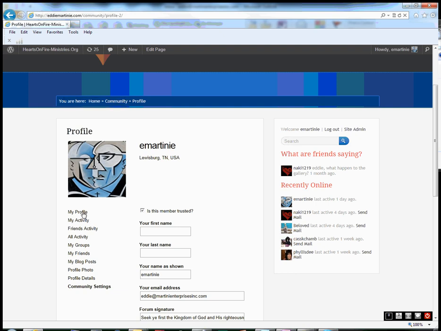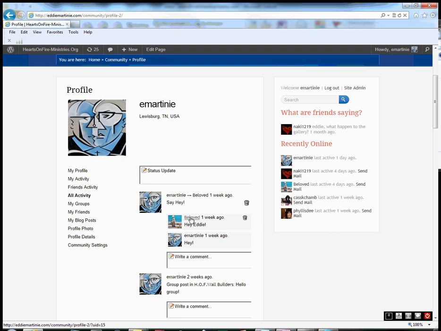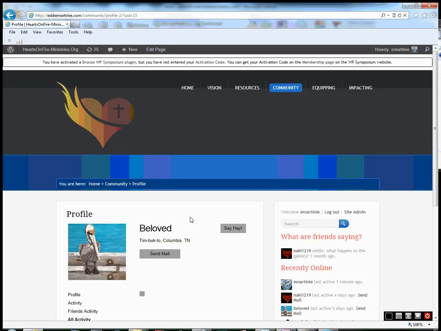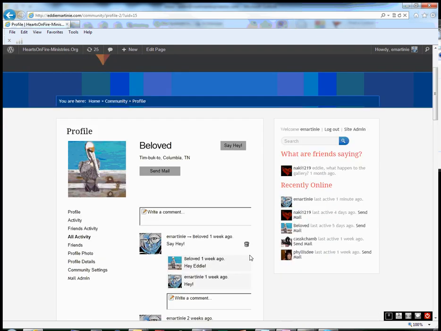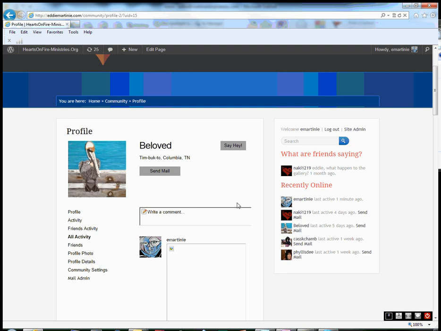Let's go back to all activity, and say there's Beloved. I'm going to click on Beloved, and it takes me to Beloved's profile, and you can see Beloved is in Timbuktu, Columbia, Tennessee. I can't see a whole lot about her, or that person rather, but I can just write a comment and say hello. Hit enter and it lets me know that the message has been sent.